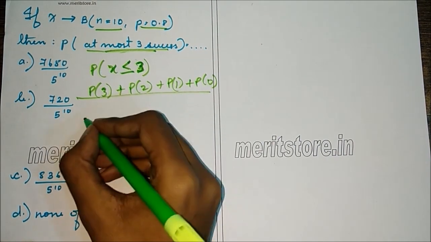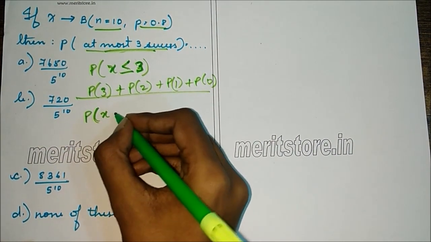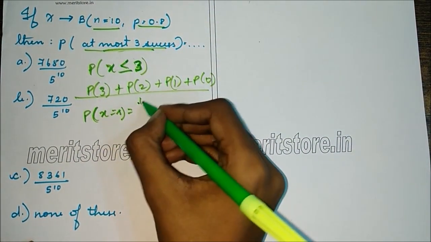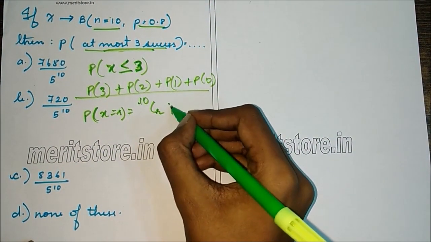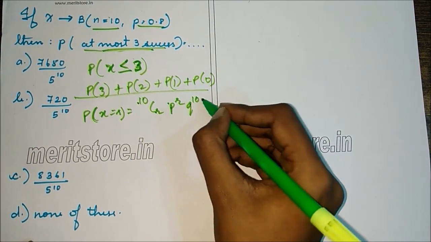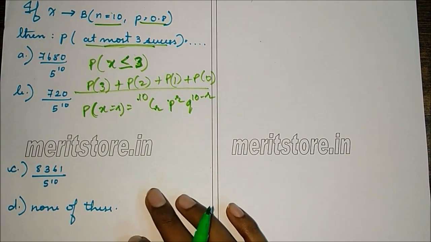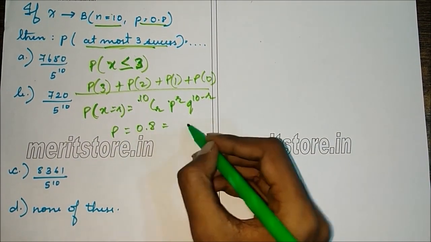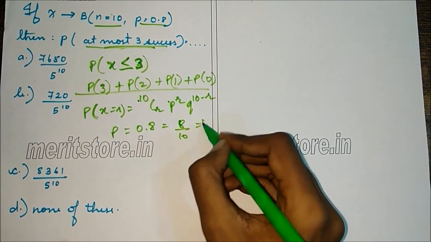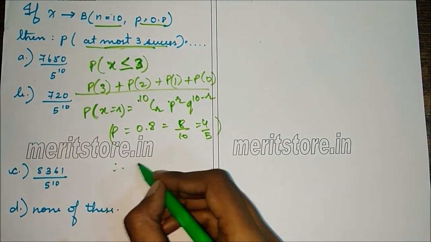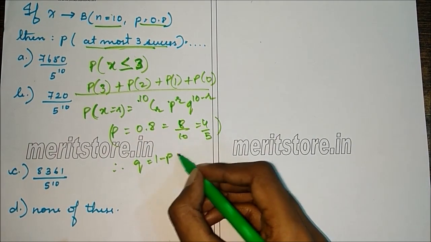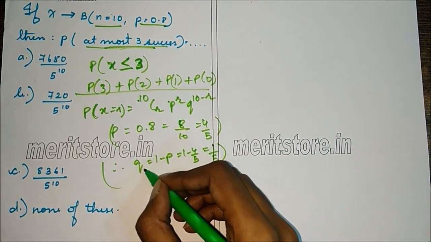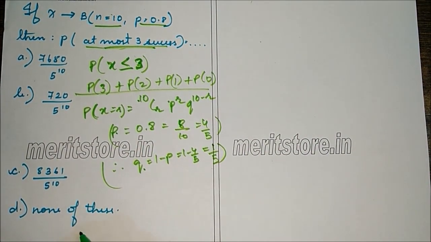So first we'll find the general probability, that is P of x equals r, which, now here n is 10, so 10Cr, p raised to r, q raised to 10 minus r. Now p is given as 0.8, which is the same as 8 by 10 or 4 by 5. So therefore q will be 1 minus p, which is 1 minus 4 by 5, which is equal to 1 by 5. So we have p, we have q, we have n.